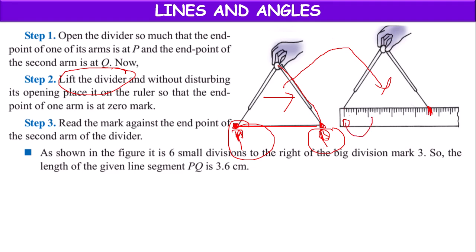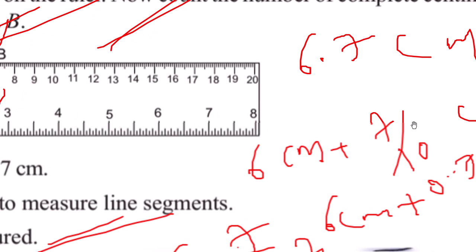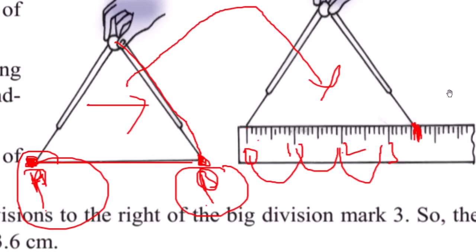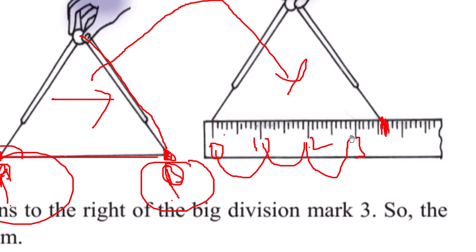From here 0 to 1, 1 centimeter, 1 to 2, 2 centimeter, 2 to 3, 3 centimeter. 3 complete centimeters are there.